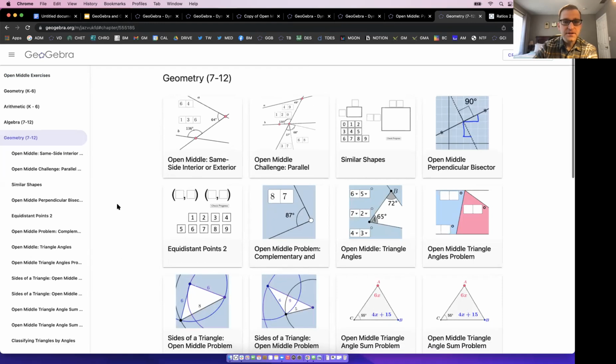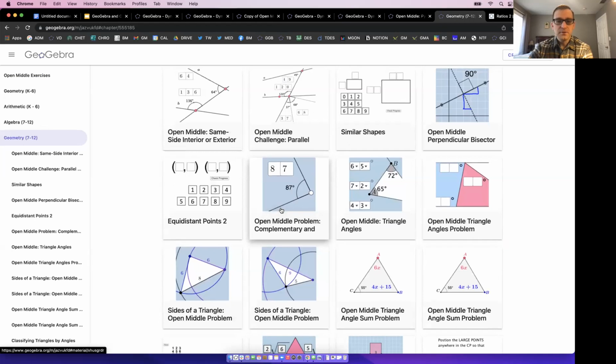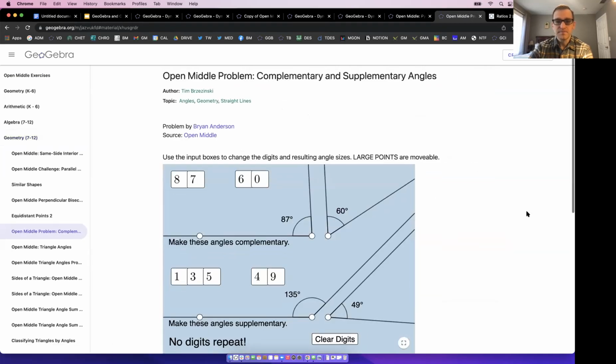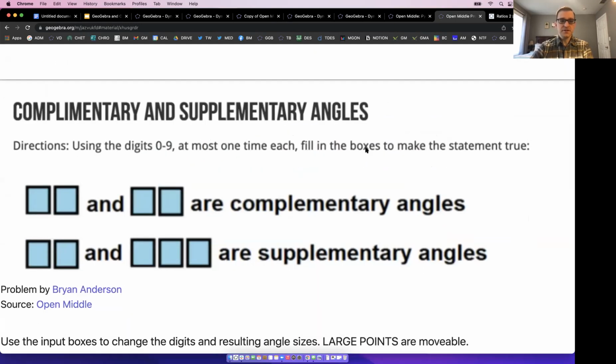So let's actually take a look here. I'm not going to make any more classes. I just want to give you some examples here. All right. Even geometry, we talk about complementary and supplementary angles, right? Well, why not take a DOK2 question, make a DOK3? Look at this question. Using digits 0 to 9 at most once each, fill in the boxes to make the statement true. See the simplicity of it?